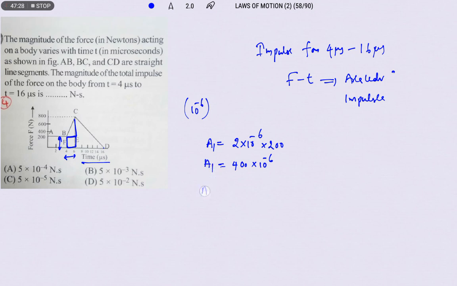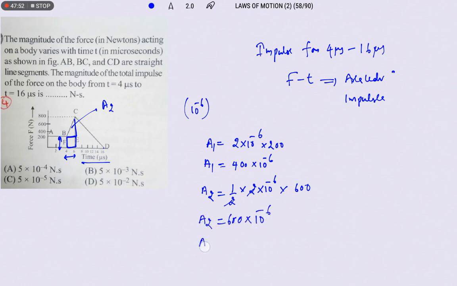Next area 2, let us take. So area 2 is in the shape of a triangle, half into base. So base value is 2 into 10 power of minus 6, and height will be 200 to 800, that will give 600. So 600 into 10 to the power of minus 6, area 2.